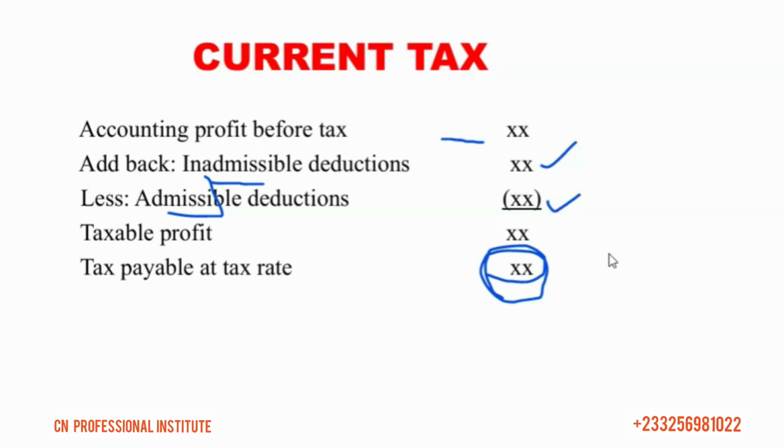Dividend is 8%. If you receive dividend, it's 8% final withholding. So if I have dividend in the question, dividend from a resident company paid and received by a company, it's 8% final withholding. So we don't include it in our income and tax it again. It's final withholding. So if dividend is received in a question and it's from a resident company, then you have to deduct it. If it's included in income, then you have to less it.